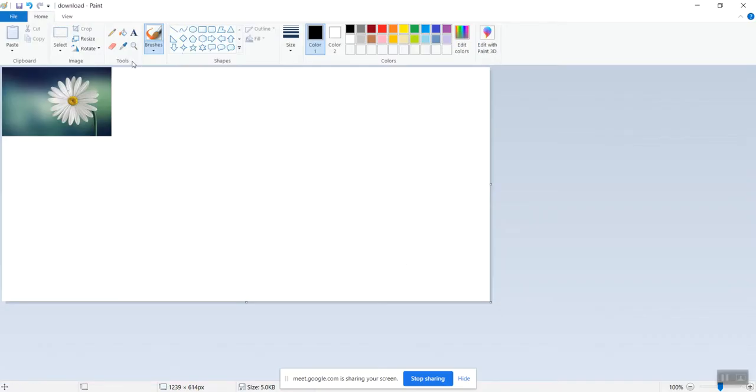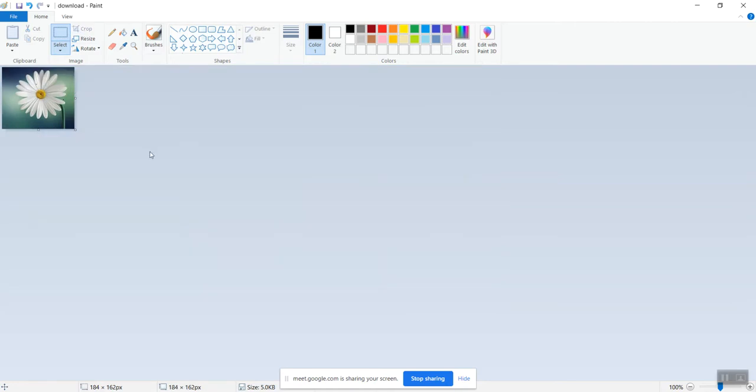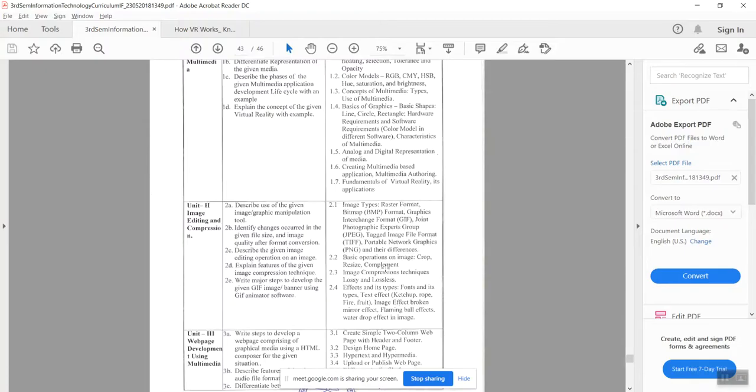Suppose I want to crop only this part of the image, and remove all the things present on the left. So I simply click on crop. This is the cropping of the image. This is the first of the basic operations: cropping.